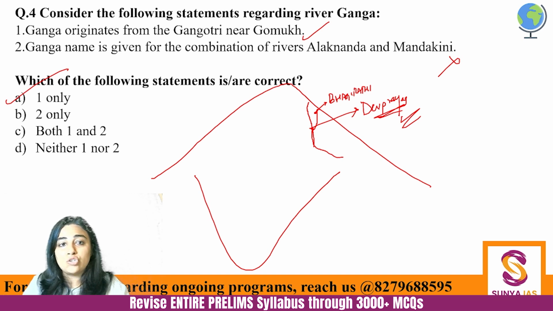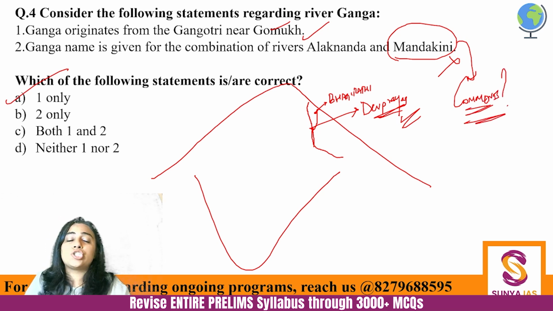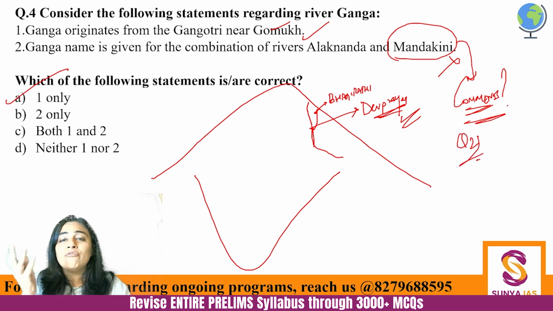Mandakini does not join Alaknanda and make Ganga. Though Mandakini does join Alaknanda, and I want you to tell me in the comments what is the Prayag on which Mandakini is joining Alaknanda. So consider this my question number 2 from you. Question 2 is, on which Prayag is Mandakini joining Alaknanda?